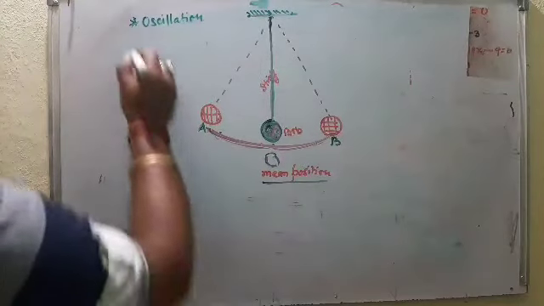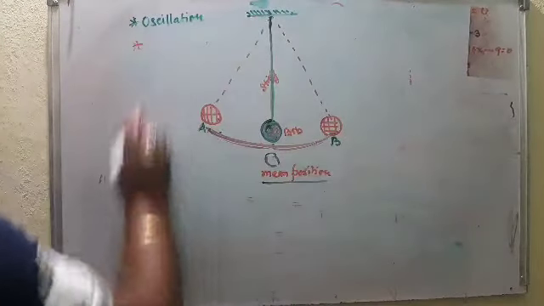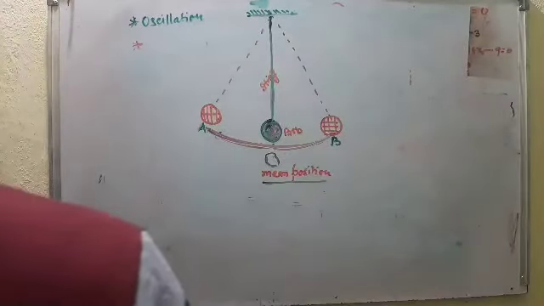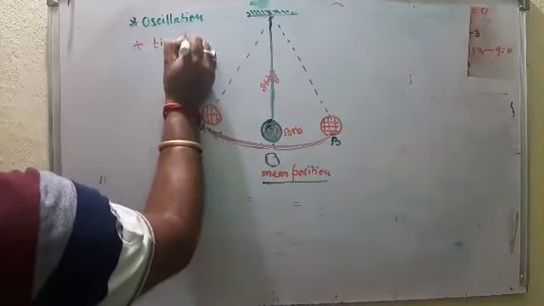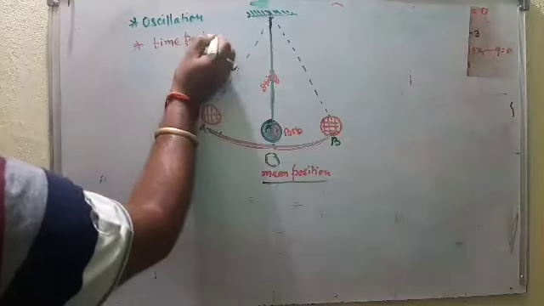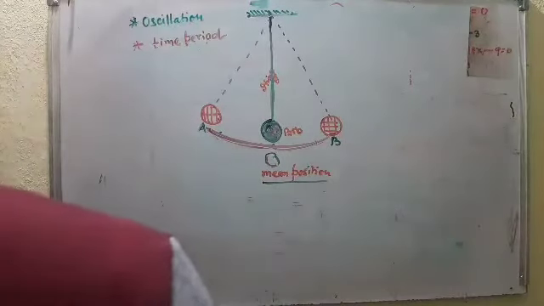Clear? The second one is period, or time period. What is the definition of time period?